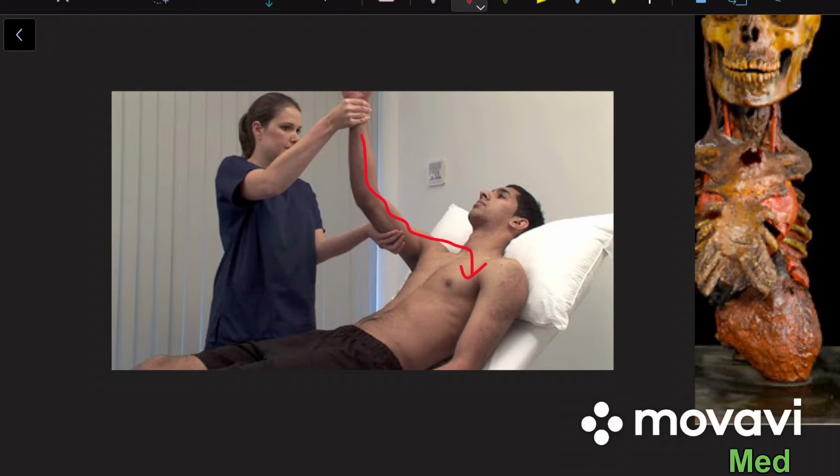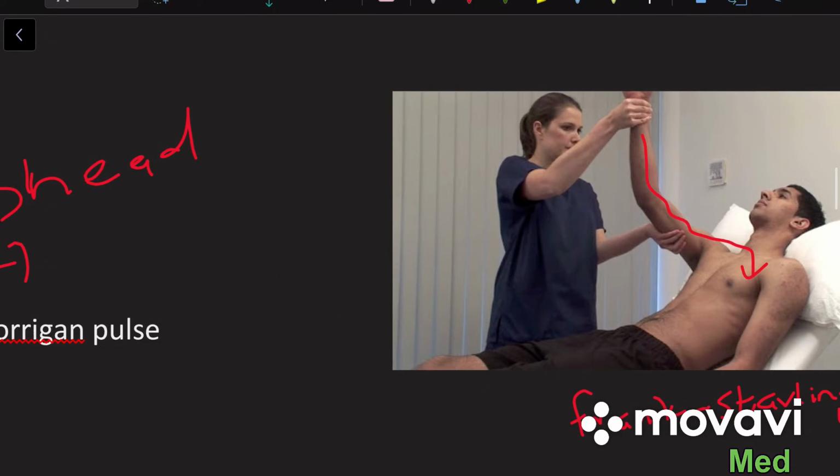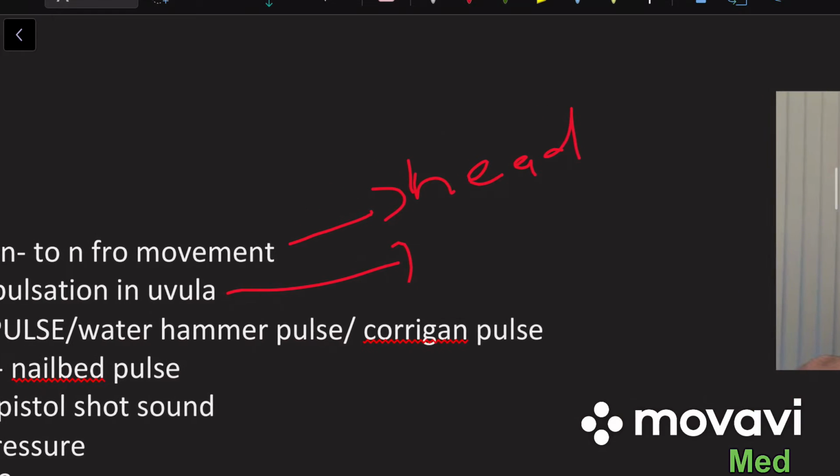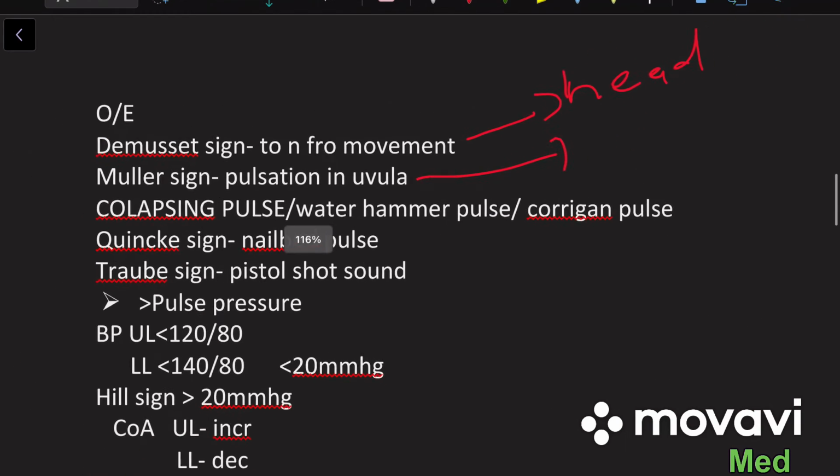Due to Frank-Starling law, we know that the more the myocardium stretches, the more force it generates. So if you lift the hand suddenly, the next pulse will be of intense pressure. So the intensity of the pulse will be increased if we lift the arm by obliterating the radial artery. We call this Corrigan's pulse or water hammer pulse or collapsing pulse.